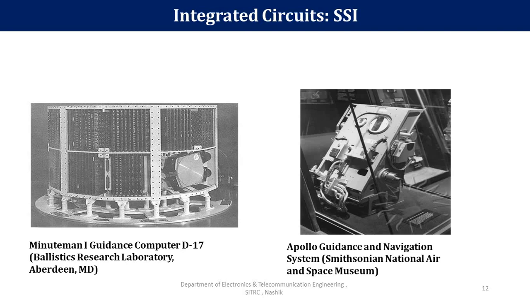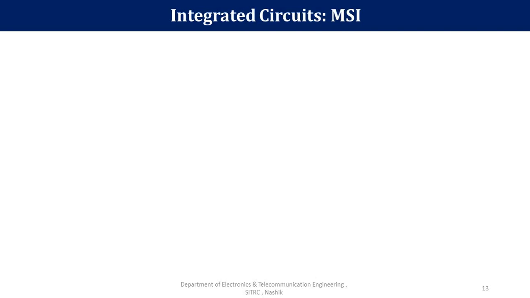Here you can observe and see different examples. The first picture shows the Minuteman guidance computer D17, which is fabricated by using SSI, and the second is the Apollo guidance and navigation system, means Apollo computers at the initial stage. These are the two examples of this technology.